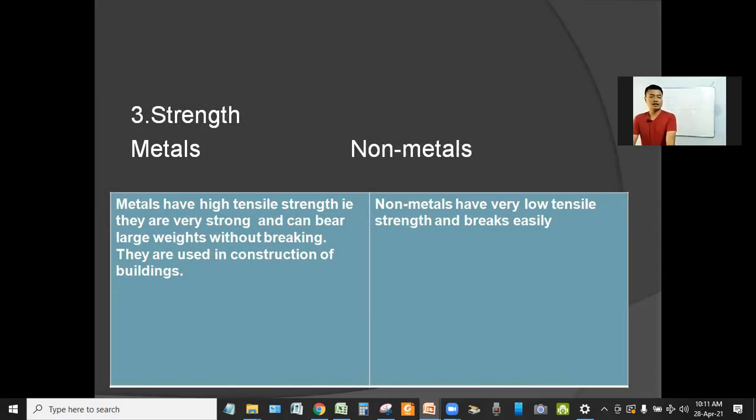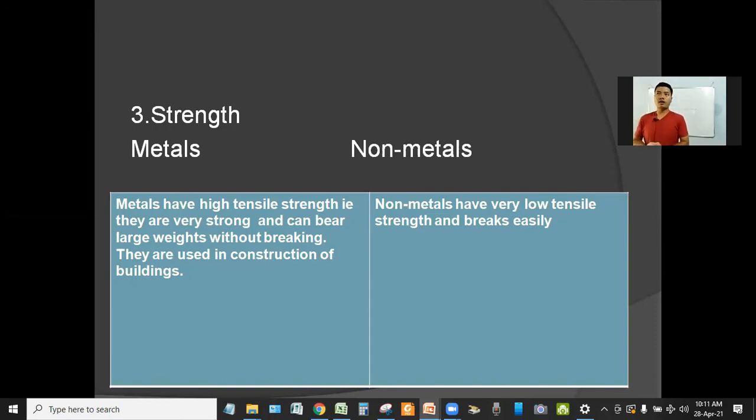Now let's see the strength. Metals have high tensile strength, that is, they are very strong and can bear large weights without breaking. They are used in construction of buildings. We know that metals are generally hard. So some metals like iron are used for construction of buildings, bridges, and so many things that we use today. They cannot be broken down very easily.